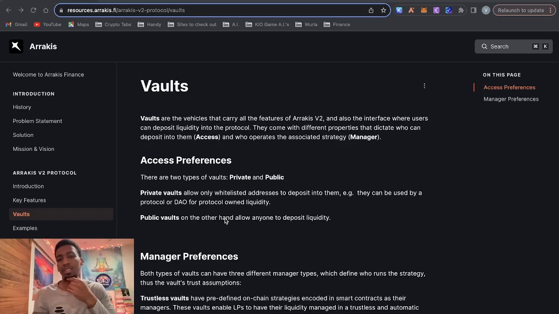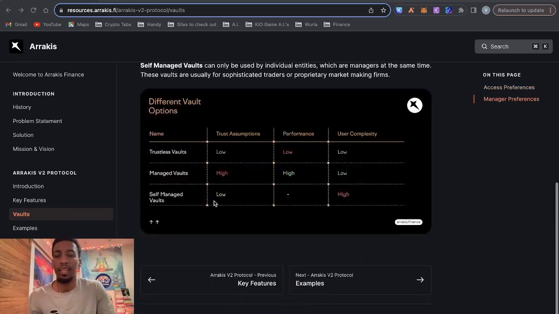It's almost like an on-chain hedge fund. And you can have paperwork required for people to sign, but they're saying in these private vaults, you can whitelist addresses and say, hey, hit up your 10 friends and tell them, hey, I'm doing this strategy in this pool or whatever. You can go ahead and send me your wallet address. I can whitelist it if you want to jump in the pool. That's pretty cool. And then within those vaults, they have the three that we went over: self-managed, managed, and trustless.